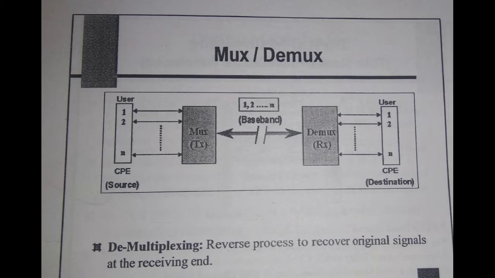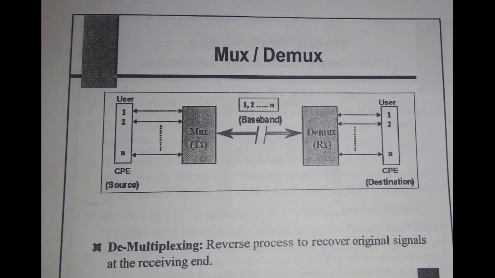In this diagram we can see that we are taking many signals from the CPE, from various users, and combining them into the mux, and after the mux we send it to the transmission part on the receiver side, where we use a demux and convert it again to individual users. Let's have an example.